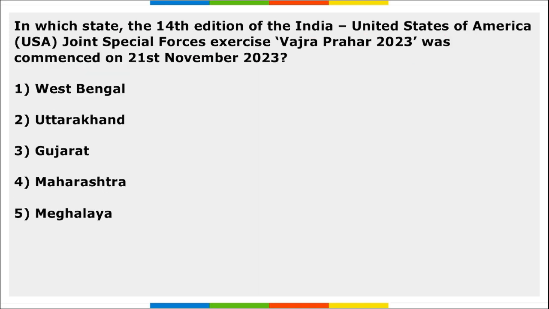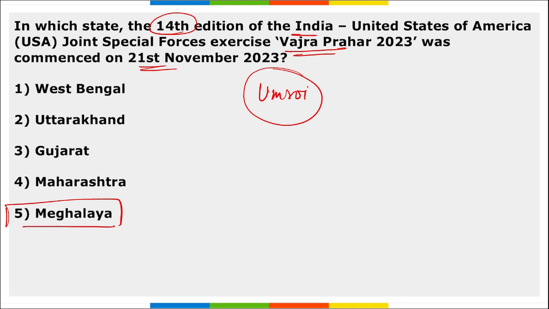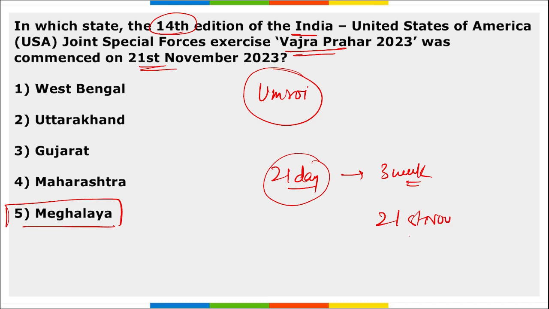Correct. Moving on, in which state the 14th edition of India-US exercise, that is Vajra Prahar, was commenced on 21st of November 2023? And we have seen this, it was in Umroi. And where is Umroi? Umroi is in Meghalaya. Option 5 is correct here, right? And this was a 21 day long, or we can say 3 week long exercise that was from 21st of November, and it will be till 11th of December.